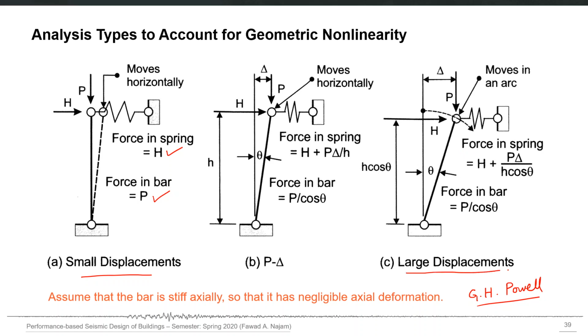So what we do is that here is the original point. Now because of the application of force, the point moves. It not only goes on the right hand side, it also goes down also, and we will consider that also because we are considering the actual deformed shape. Now apply the equilibrium in these deformed shape with the modified locations of P and H, with modified moment arms and everything. You will get the force in spring, this one, and force in the bar, this one.